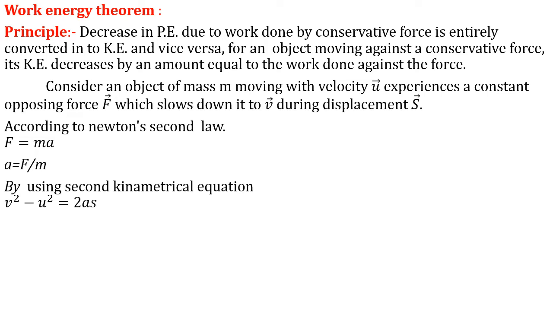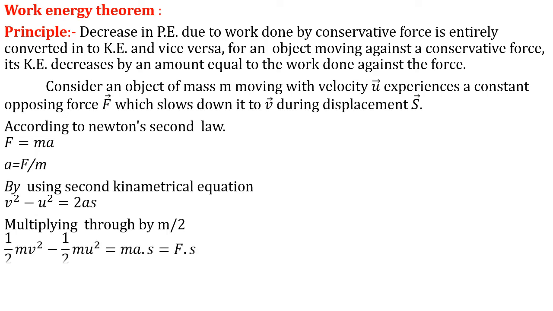Here, as the force is an opposing force, the final velocity will be less than the initial velocity, so acceleration is taken to be a negative term. We write it as minus a. If you multiply both sides by m by 2, what happens? 1 half mv square minus 1 half mu square is equal to 1 half m into twice as, so that 2 will be cancelled with this 2.